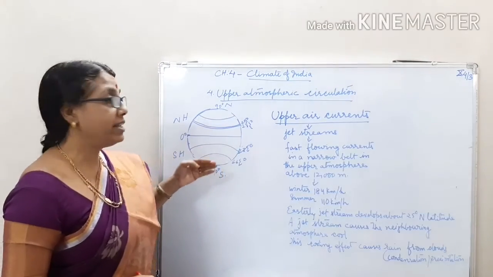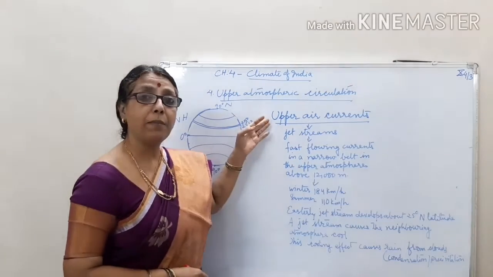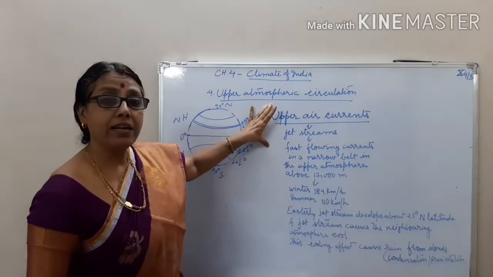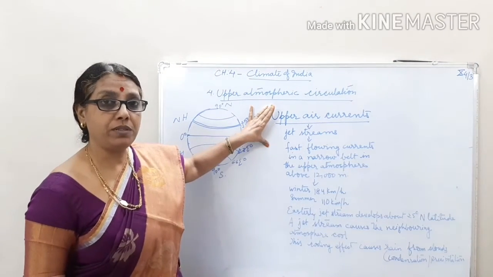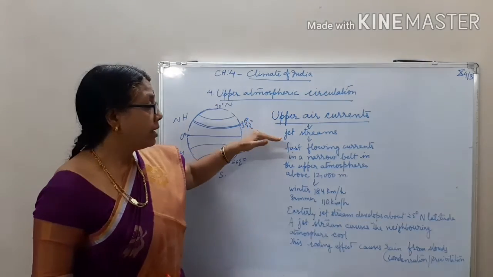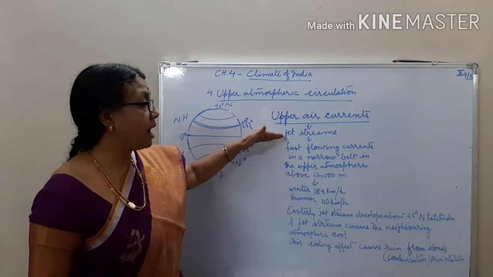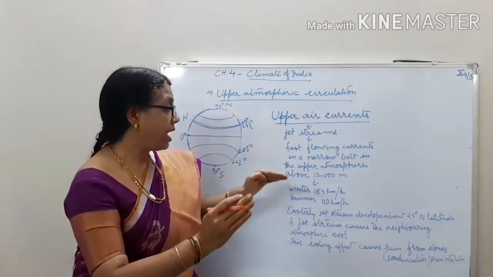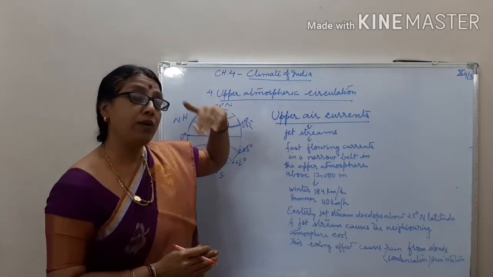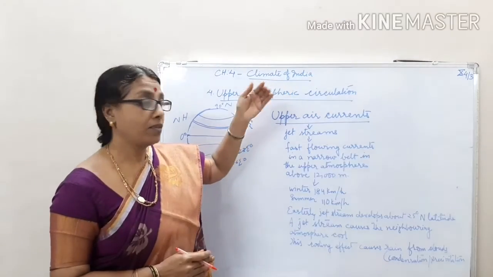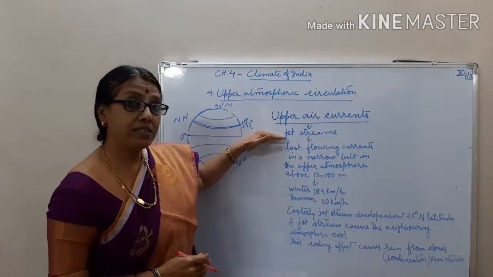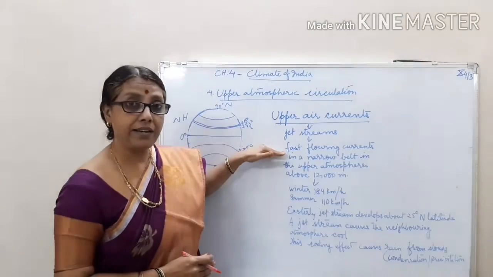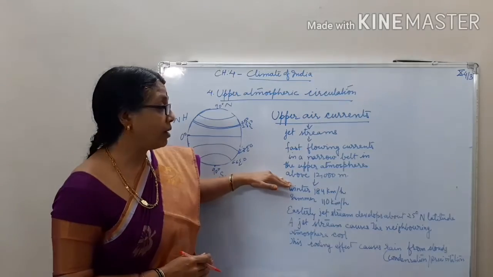The climate of India is also affected by upper air currents, children. These upper air currents are also known as jet streams. Jet streams are fast flowing currents in a narrow belt in the upper atmosphere, above 12,000 meters.